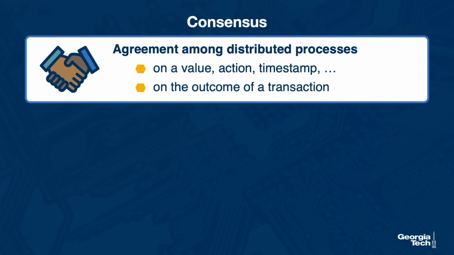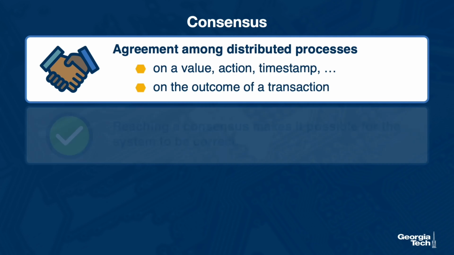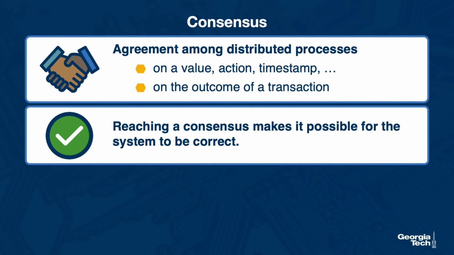For instance, one of the most common places where this type of agreement is needed is to agree upon the outcome of a transaction. Imagine performing a bank transaction where you're moving funds from one account to another, and the information of the first account is stored on one server and of the second account on another server. We have to make sure that both agree whether the transaction will be successful or not in order to correctly debit or credit the accounts. In other words, the ability to reach a consensus is a key ingredient in making sure that a distributed system is going to behave correctly.